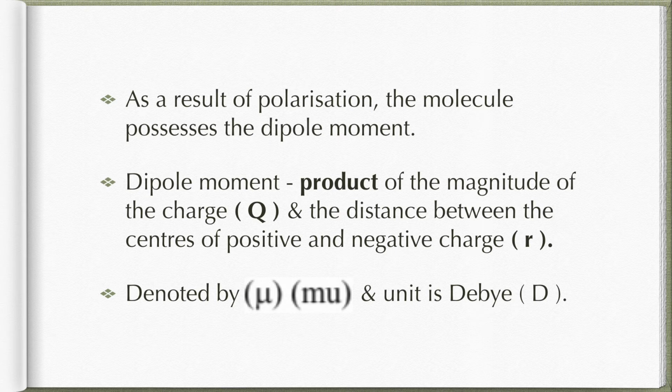That is, it is a vector quantity, and therefore it is represented by a small arrow with tail in the positive center and head pointing towards the negative center.